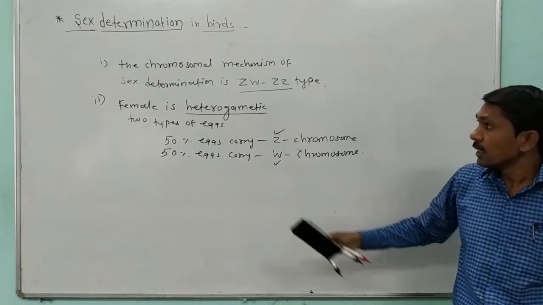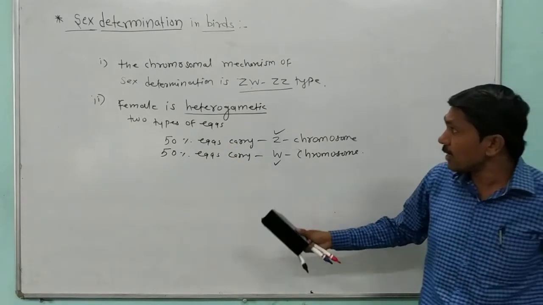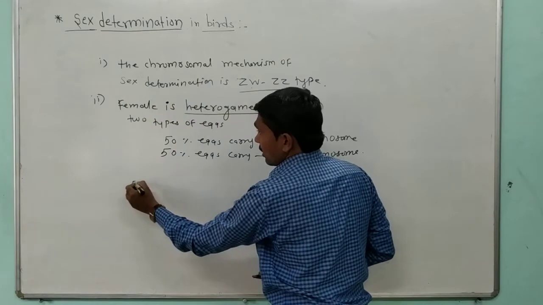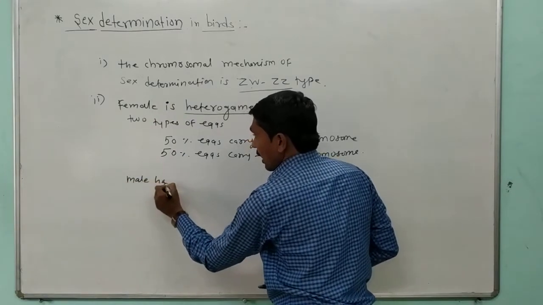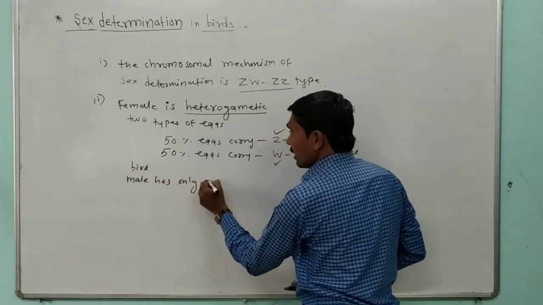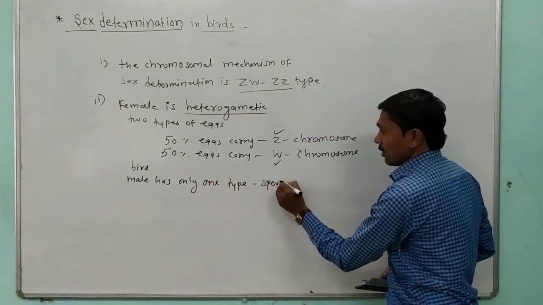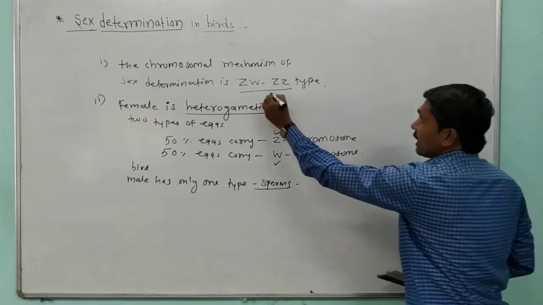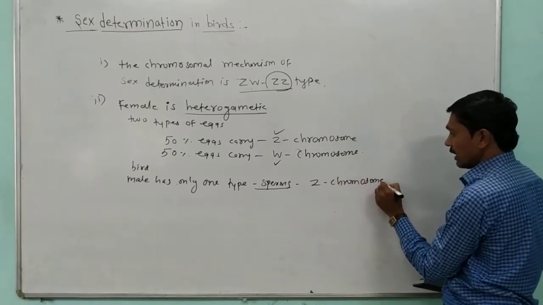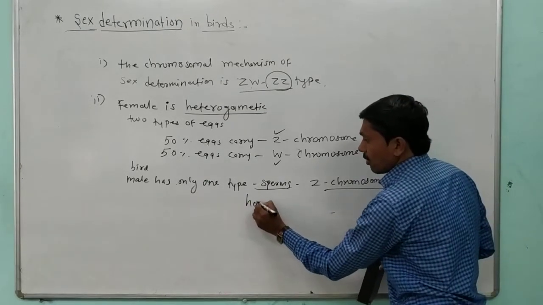The female is heterogametic, and the male bird has only one type of sperm. Only the Z type of chromosome is carried, and that type of gamete is homogametic.